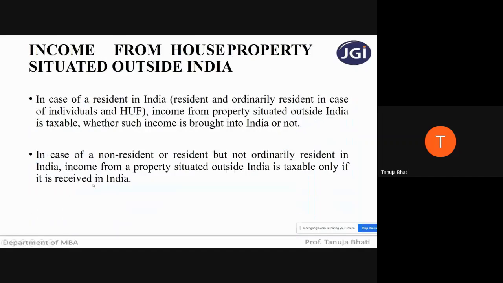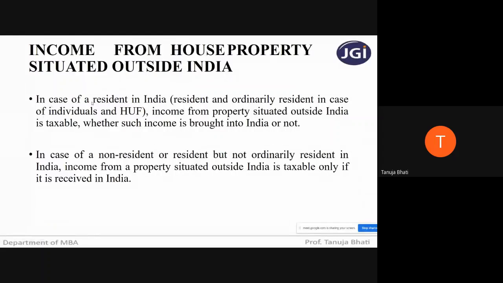Okay, so moving ahead. Now, what if any house property is situated outside India? So if I am an assessee, and my house property is situated outside India, whether the income that I'm receiving from a house property situated outside India will be liable to tax in India is what we have to check. See, students, you all know that the residential status of an assessee can either be resident or non-resident. And if he is a resident, he can be resident and ordinarily resident, or resident but not ordinarily resident.